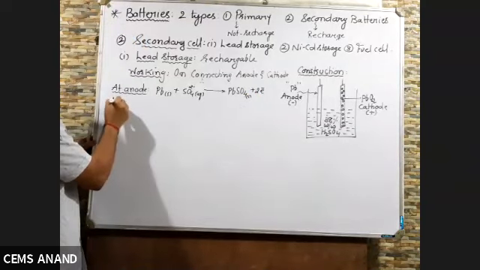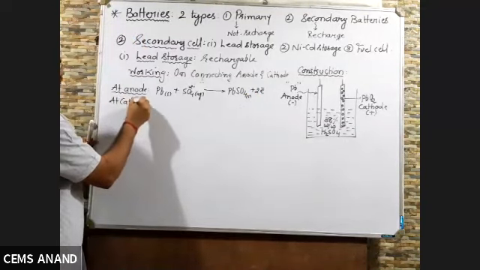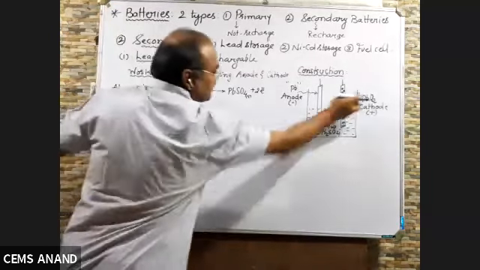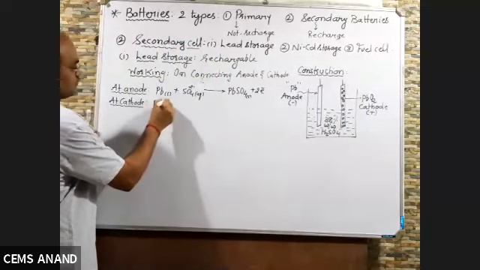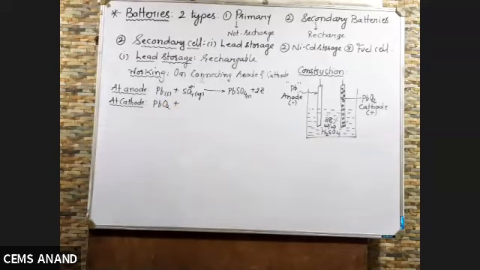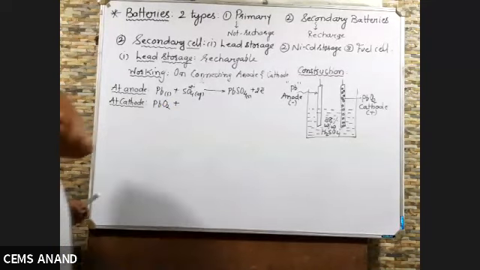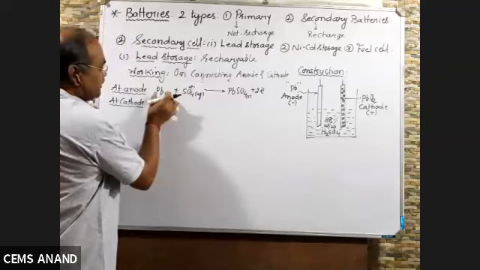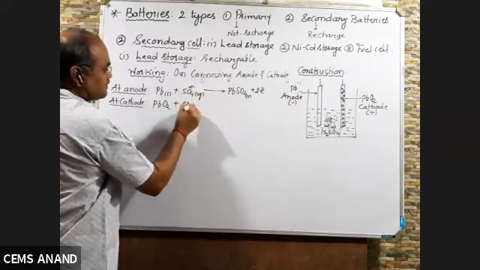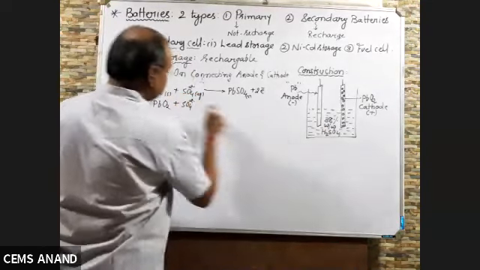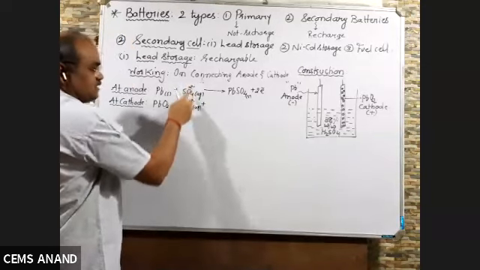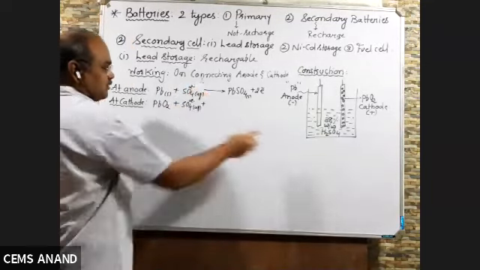At cathode, cathode is PbO2. You can take PbO2, you can take PbO, both you can take, right? Now at cathode, what will happen? Again, as Pb is combining with SO4 2-, PbO2 will also combine with SO4 2- from the solution. But if you see the reaction, 2 SO4 2- are used from sulfuric acid.